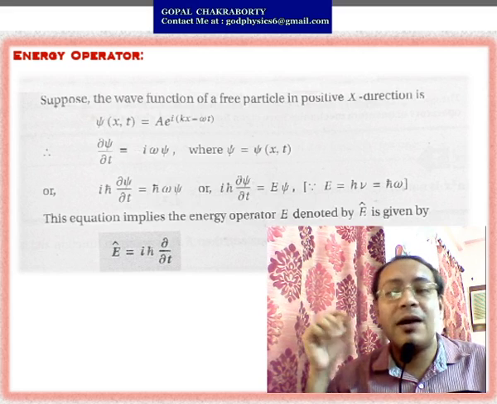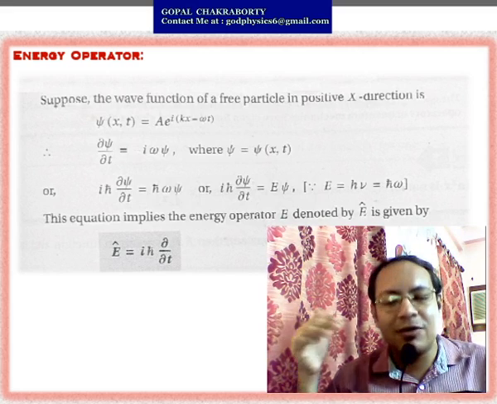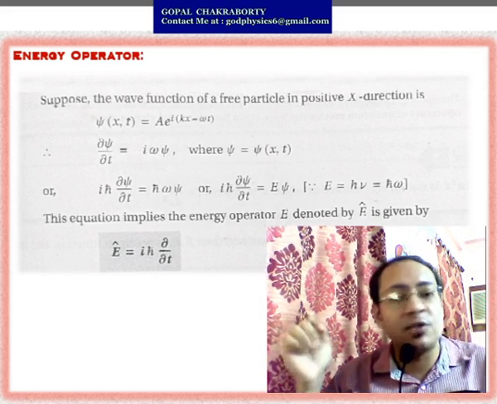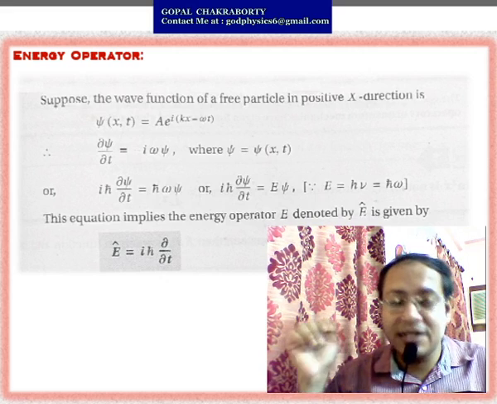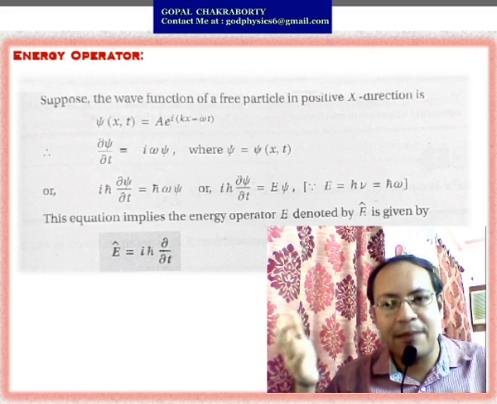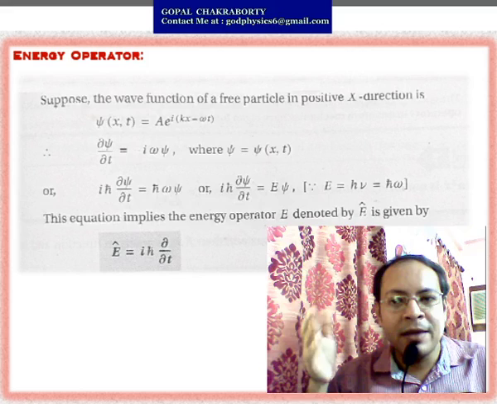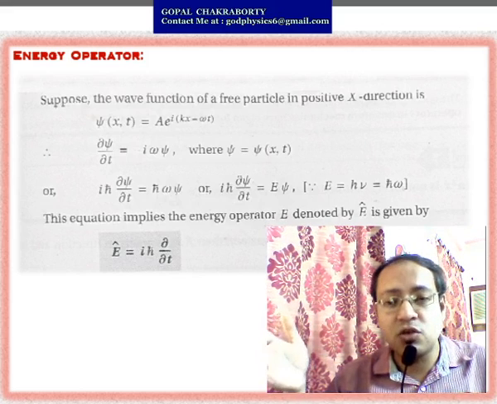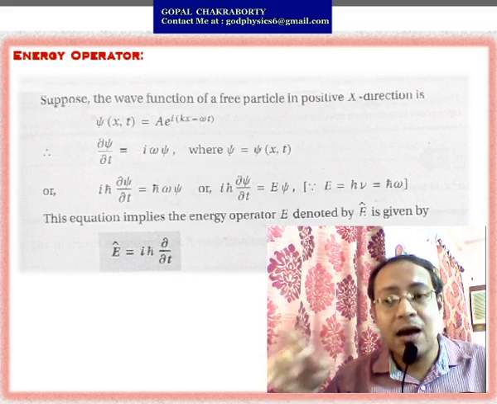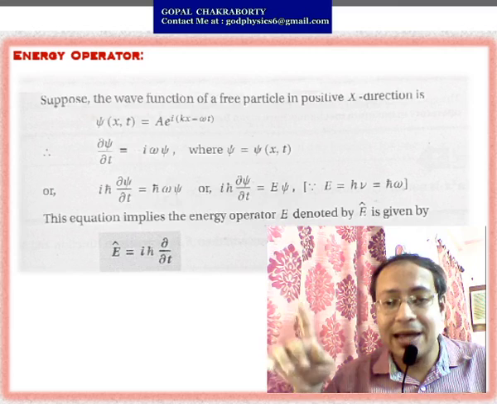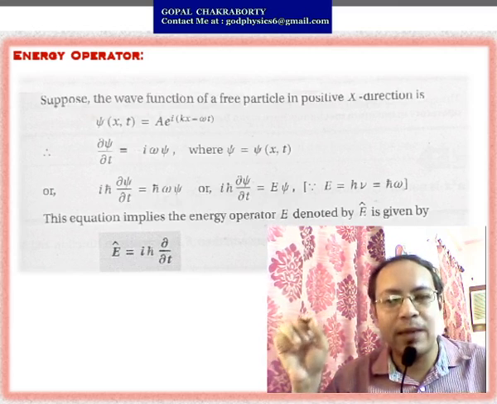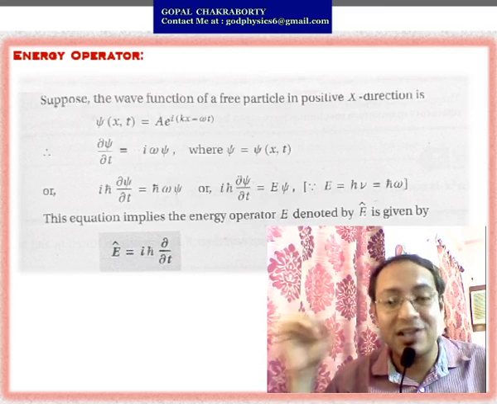Now when you are going to find the energy operator, you have to take the derivative of ψ with respect to time. That will give you ∂ψ/∂t equals minus iω of A e to the power i(kx minus ωt), so minus iω multiplied by ψ.